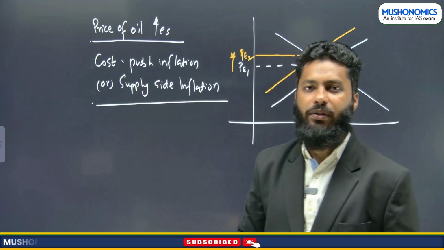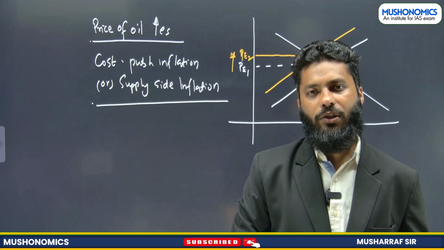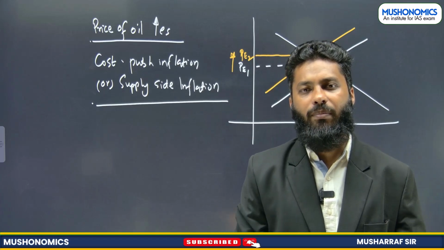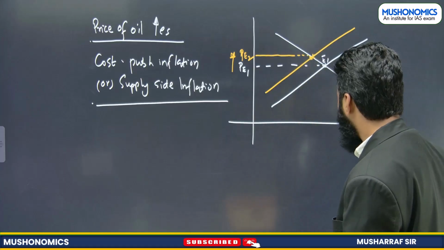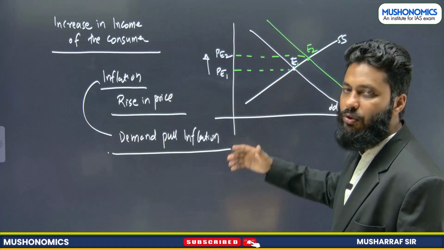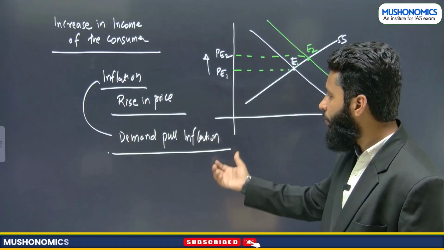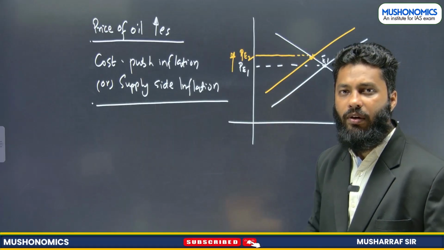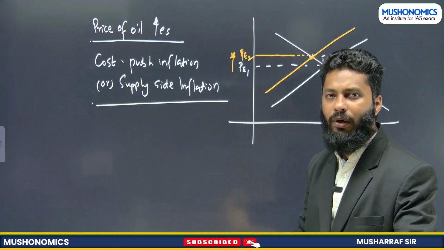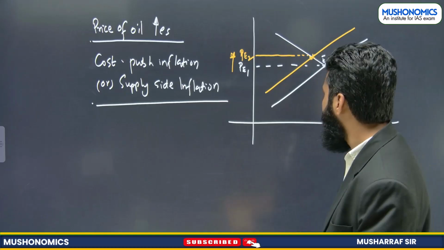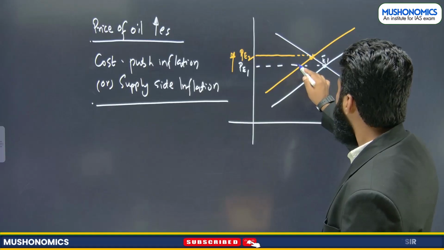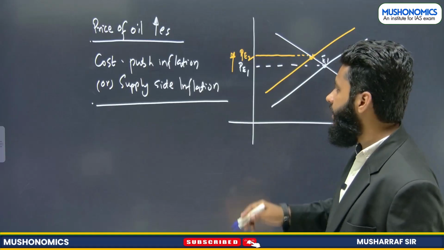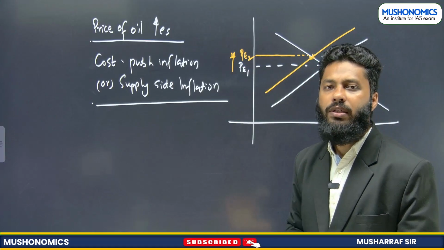So we have seen two types of inflation: cost push and demand pull. If demand is increasing over the night and supply cannot increase, then it is known as demand pull inflation. When supply decreases because of increase in one of the important inputs or for any other reason, if demand remains fixed and supply decreases, then what will happen? It will result into supply side inflation.